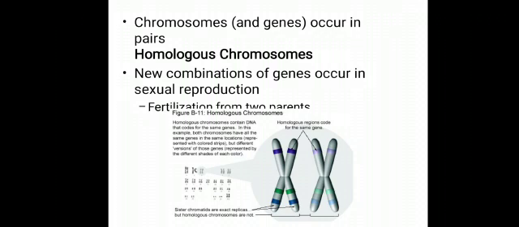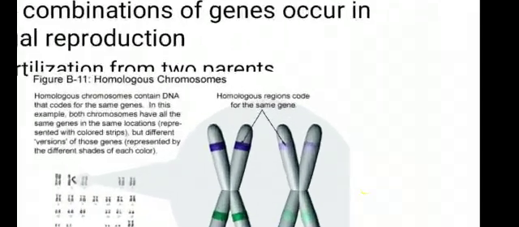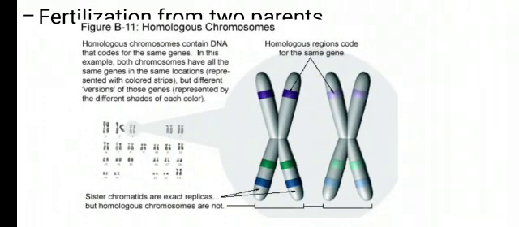As we can see here, chromosomes and genes occur in pairs, and such type of chromosomes we can call them as homologous chromosomes. And when we talk about the sexual reproduction, there will be fertilization from two parents, and new combination of genes occur. So if we discuss here in the diagram, homologous chromosome is containing DNA, and that is code for the same genes. In this example we can see both the chromosome have all the same genes in the same location. We can see here homologous regions code for the same genes, and they are represented with colored strips.